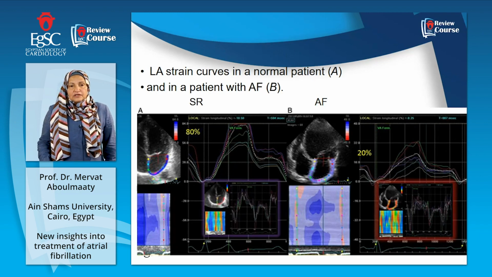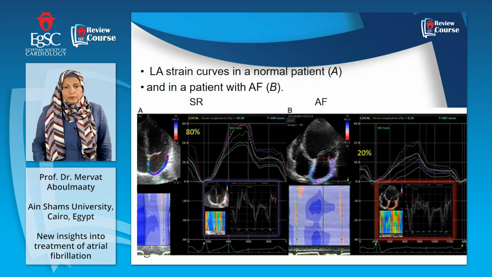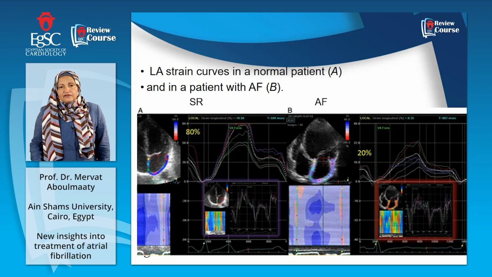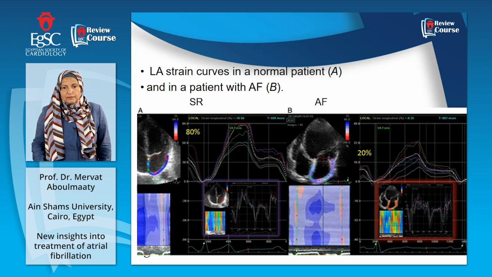Here is the left atrial strain, the tissue Doppler, which has a very important role to check left atrial function. You see here on the left side the left atrial strain in normal sinus rhythm, 80%. And on the right side, the left atrial strain pattern in AF has dropped, as you can compare between both pictures.